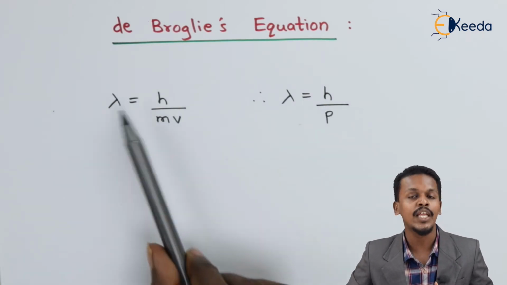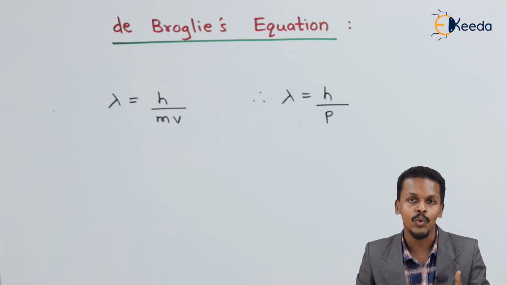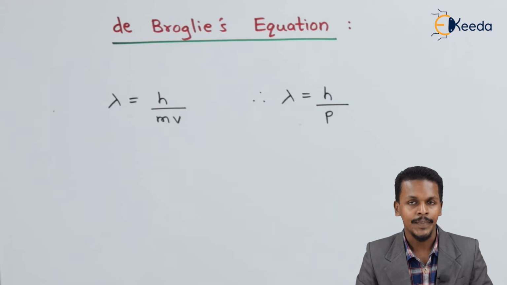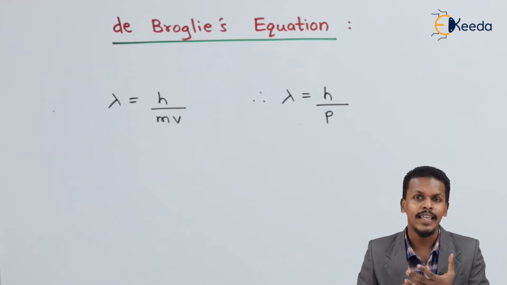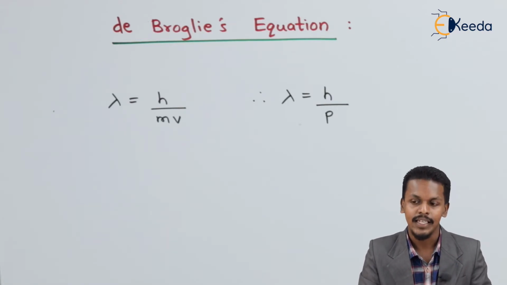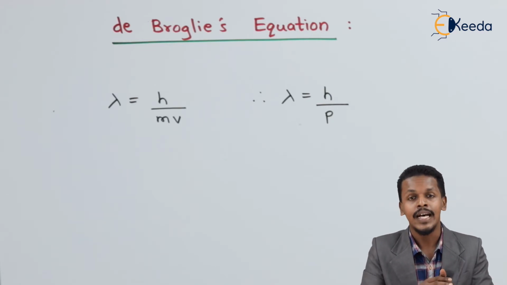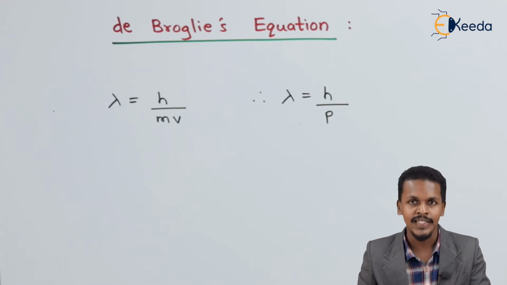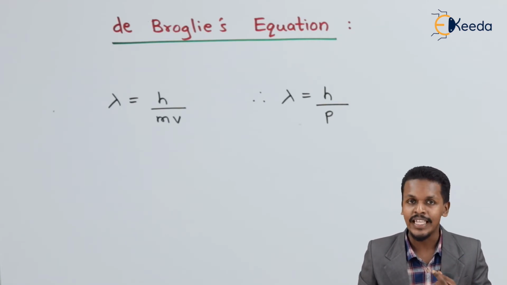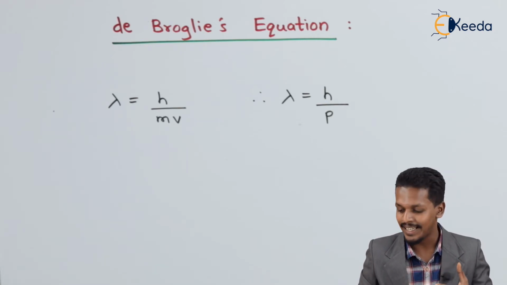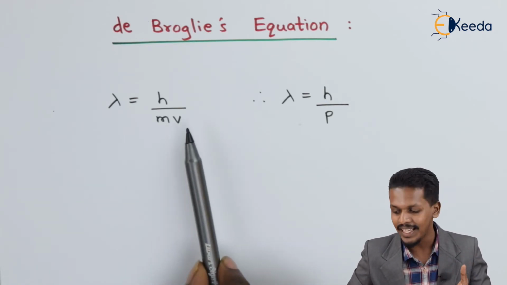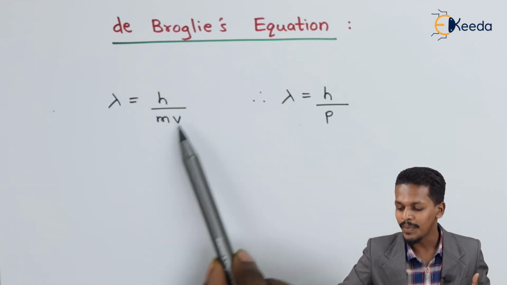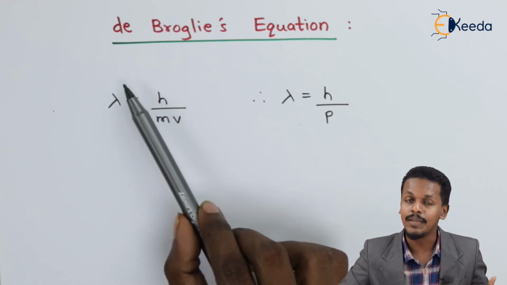But this de Broglie equation is mostly applicable to minute particles like electron, proton, and so on, but it is not applicable to particles which are bigger in size. This equation gives us detail about the dual nature of the electron, because the electron also has a particular mass and moves with a particular velocity around the nucleus. So it has a value of m, it has a value of v, and we know the Planck's constant value, and this is how we can predict lambda, the de Broglie wavelength.